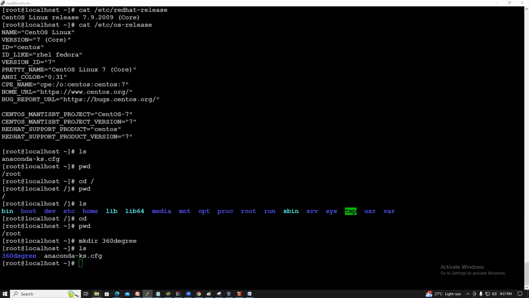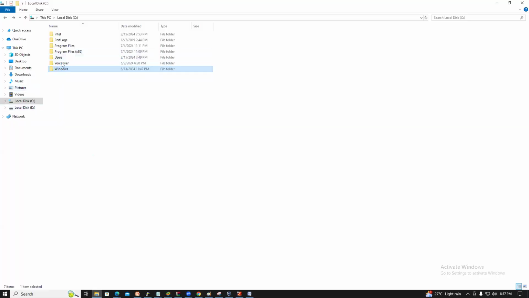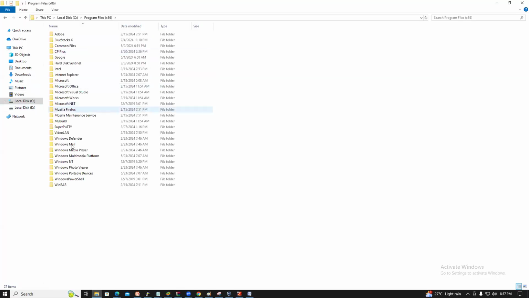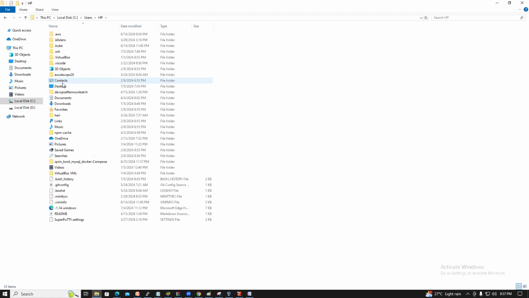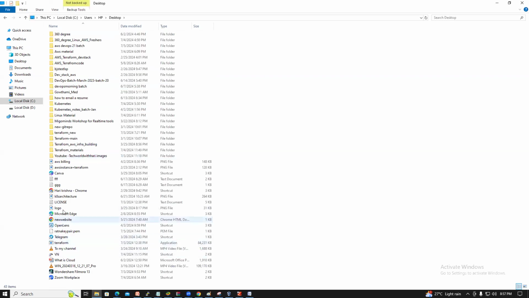Guys, how do you know whether this is a file or a directory? In Windows we can see it, right? In Program Files, these are all directories, and these are files. In Users, HP, Desktop, you can see this is a file and this is a directory. But in Linux, how can you figure out if it's a file or a directory?